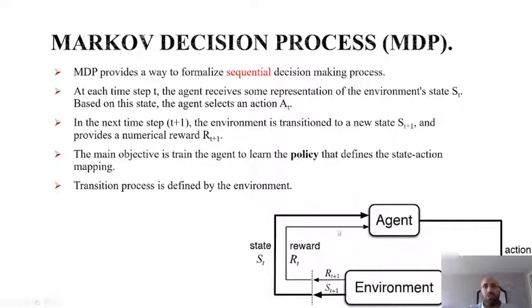What does this mean? It means that the agent would read the state of the environment, state S at time t, and then will take an action at time t, A at time t, and then will forward this action to the environment, and the environment will generate the new state, S at time t plus 1, and at the same time also generates a reward R at t plus 1, and this reward will be used to update to train the agent, as we can see in here in the plot.